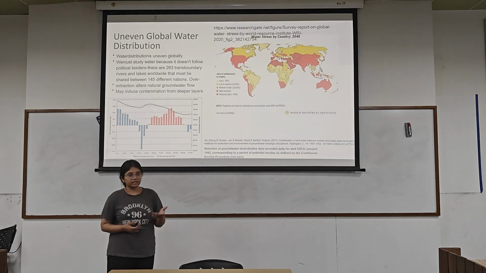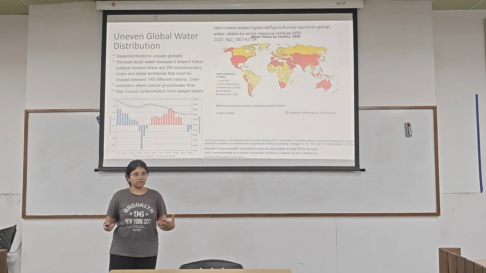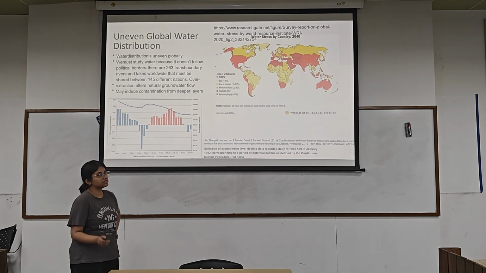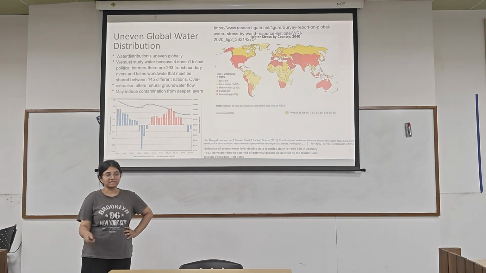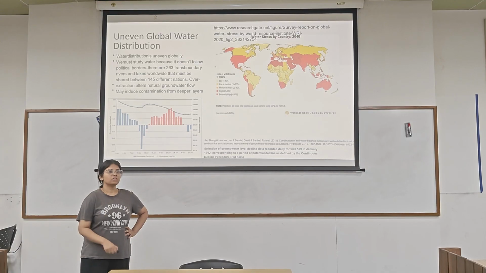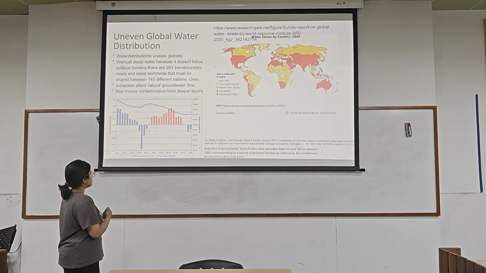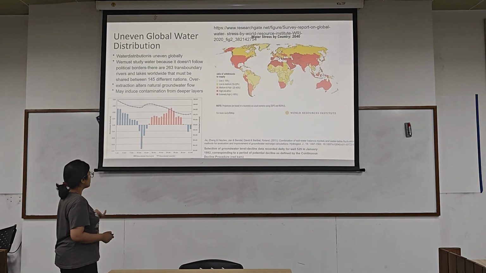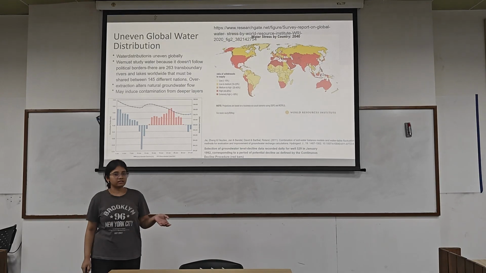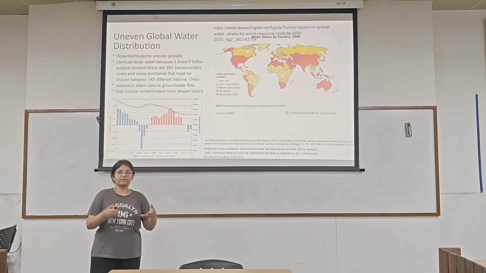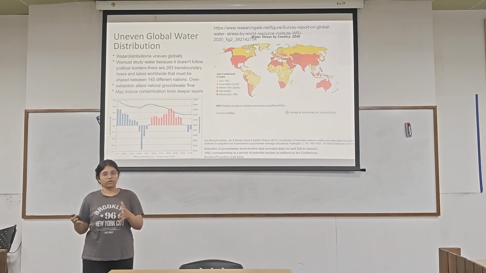Now, water is again unevenly distributed. Water does not follow political boundaries like states or countries. There are 263 rivers and lake bodies that are shared among 45 different countries, and on a single river, a lot of countries and states are already dependent.